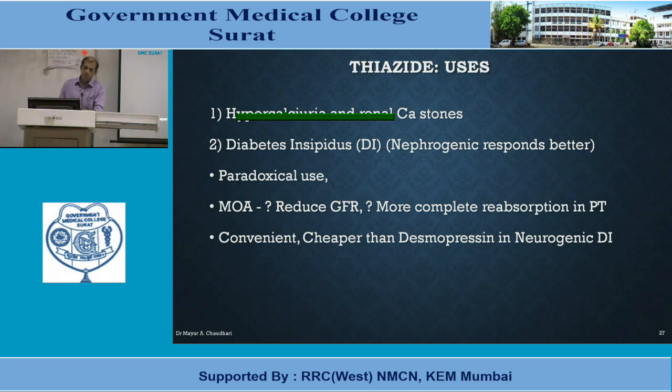So this is one of the paradoxical uses of diuretics. Even in case of diabetes insipidus, in which urine formation is increased, you are using a diuretic drug to decrease the urine formation.